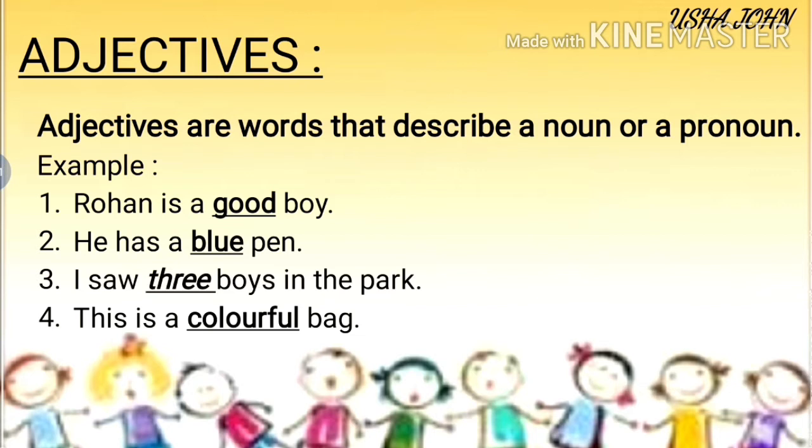What kind of a bag? Which color bag? It describes, giving more information about the bag. Blue pen, 3 boys. Like that, it gives more information about a noun or pronoun. It describes the noun.